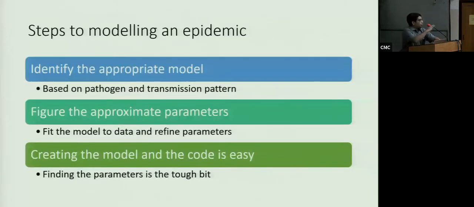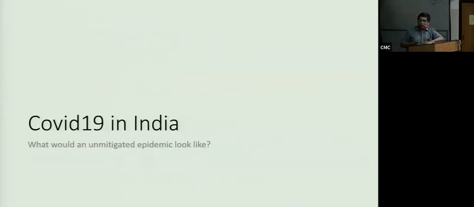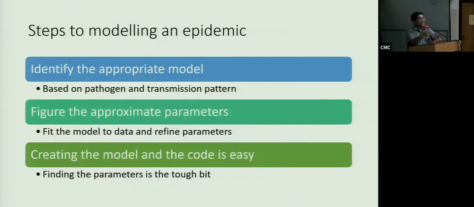Right, so going back to how we do the modeling, very quickly, 2 minutes. We identify the appropriate model, and the appropriate model is based on biology. Then we look at how we get those parameters that I talked about. What is the R0 that we are using? How do you think the contact patterns are in the population? What is the age structure of the population? What is the risk profile of the population? And so on. And finally, we fit a model and we say, here is what we think it will be. But the proof of the pudding is really in going back and trying to identify, are these parameters right?